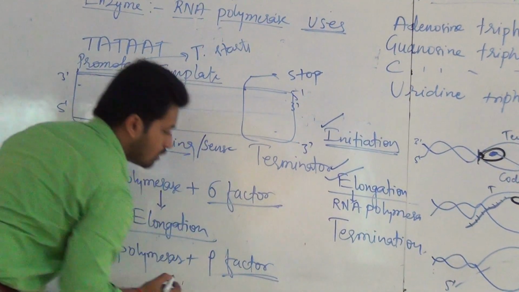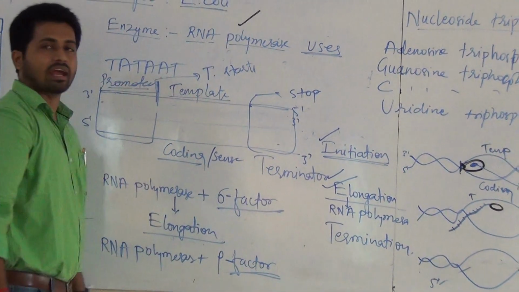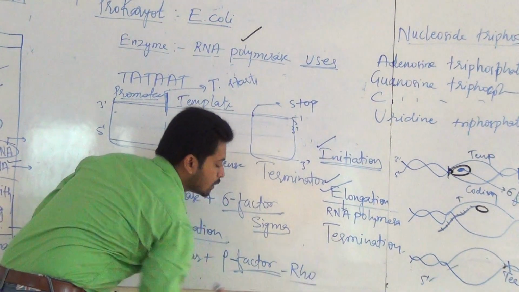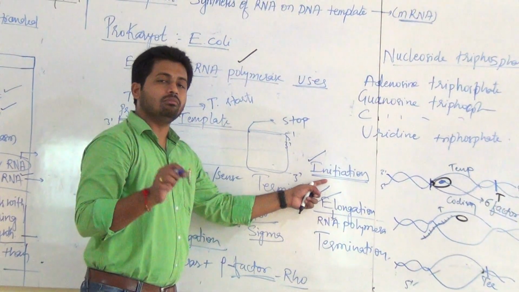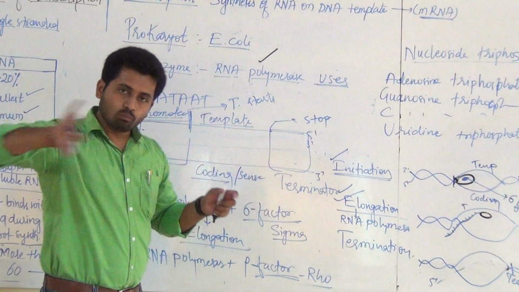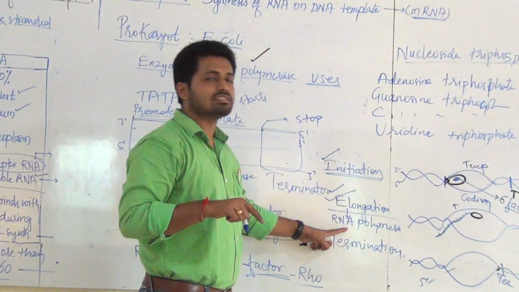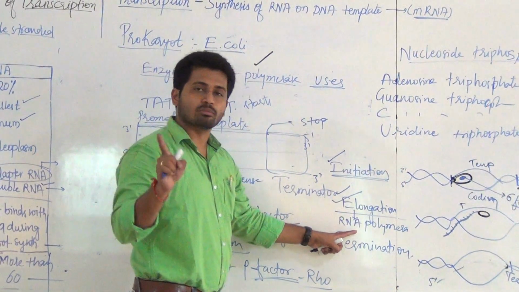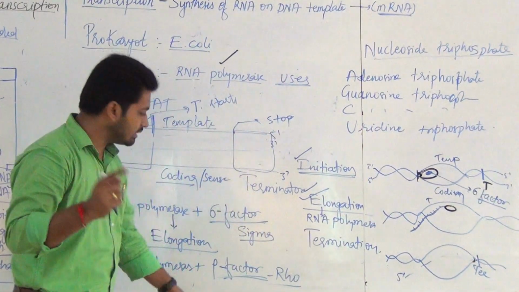These are important. Rho factors are nothing but again proteins. Now this is sigma factor, this is Rho factor. So initiation is done with the help of RNA polymerase plus sigma, a combination of two. After that, sigma moves away after initiation, and elongation is done by RNA polymerase itself. In the third step, again RNA polymerase takes the Rho factor.